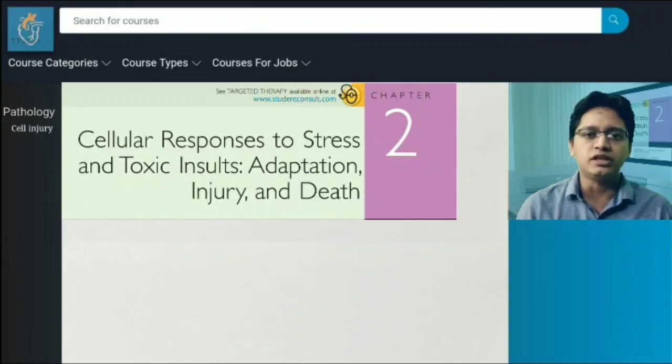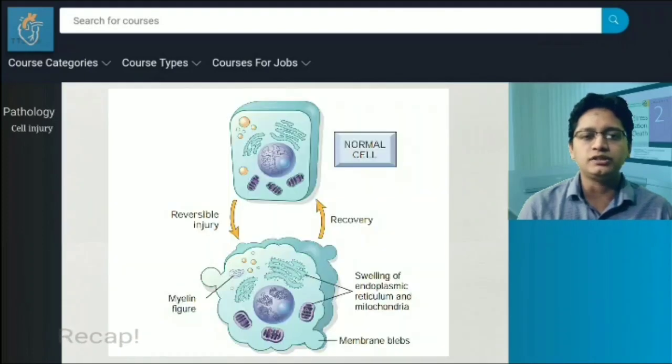Before going to irreversible cell injury, we want to recapitulate the changes we have said during reversible cell injury. There was reduced ATP formation by oxidative phosphorylation, and reduced function of the sodium potassium pump that causes entry of sodium and water into the cell, causing cellular swelling. Within the cell membrane, there were blebbing, blunting and distortion of the microvilli. Within the ribosome, there was reduced protein synthesis as a result of swelling and detachment of ribosome from the endoplasmic reticulum. Within the nucleus, there was clumping of chromatin as a result of the acidic environment caused by lactic acidosis through the process of anaerobic glycolysis.